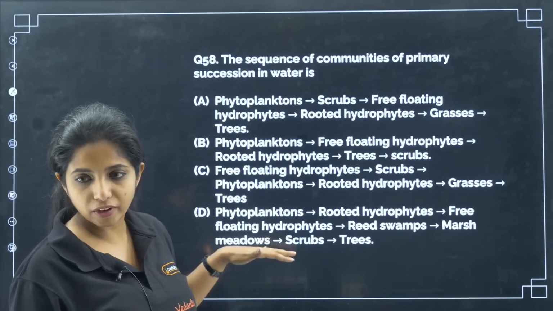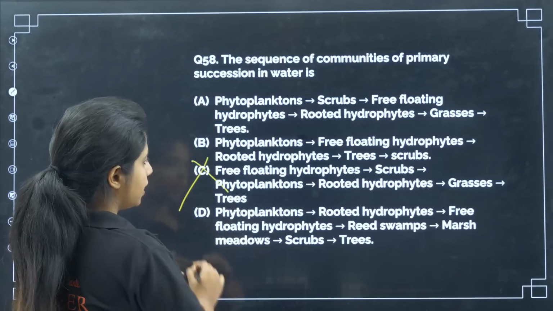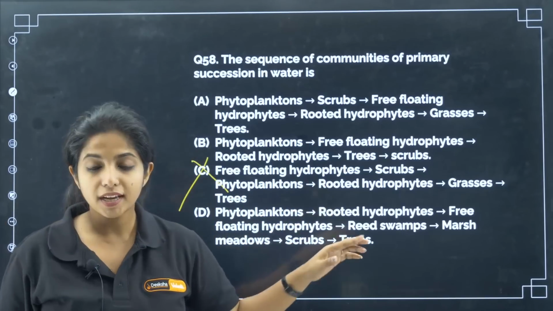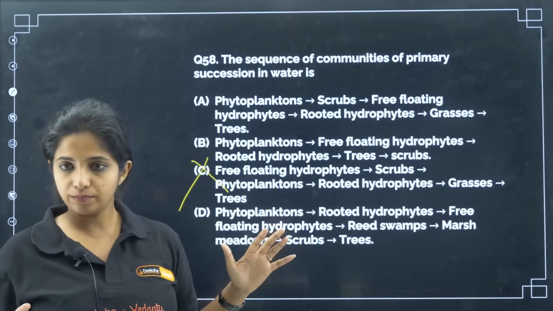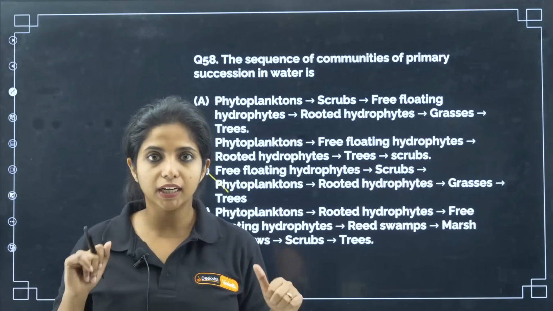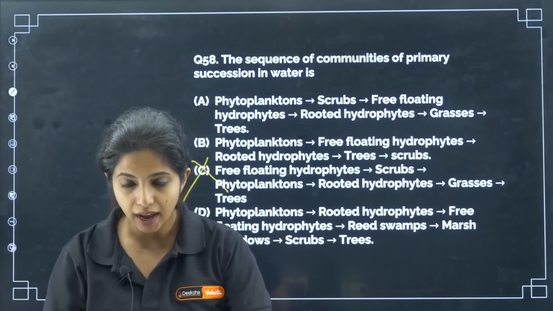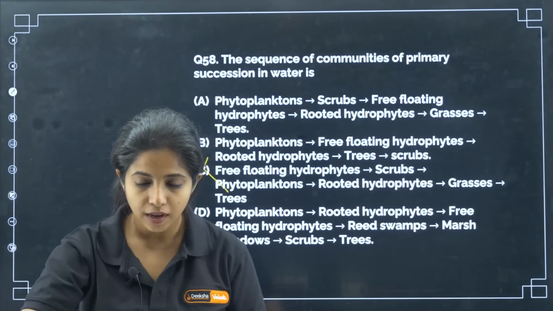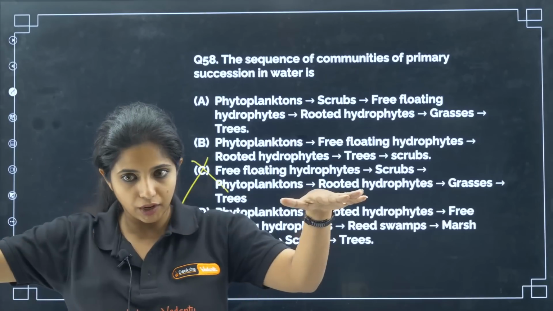So now all of them have phytoplanktons except this guy. As the initial one, there is no phytoplankton, right? So phytoplanktons are the first one to come in, and then only came the other organisms. So phytoplanktons came in, then I'll tell you what came in. There were rooted hydrophytes, as in they were having roots. Slowly, they were free-floating hydrophytes.